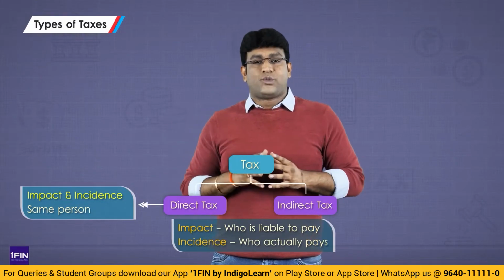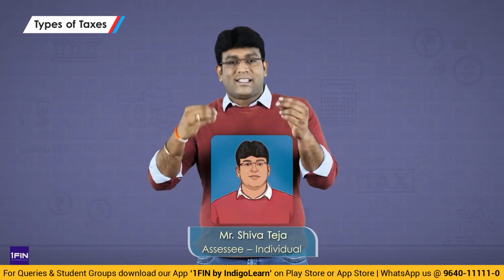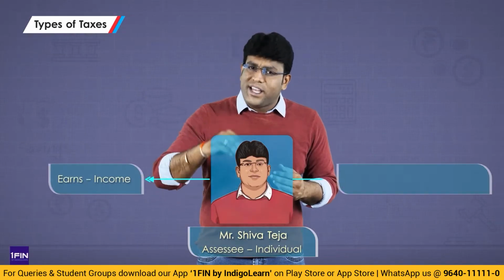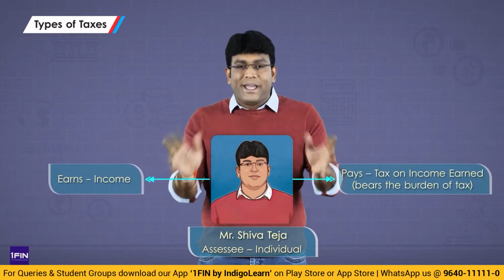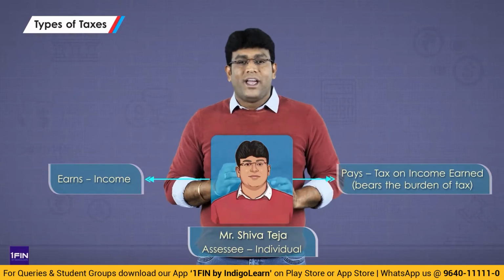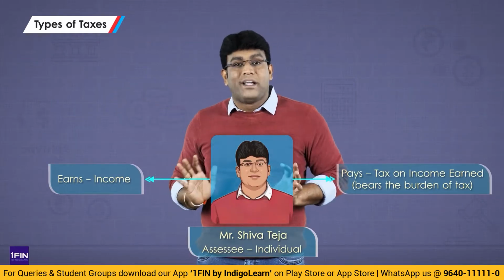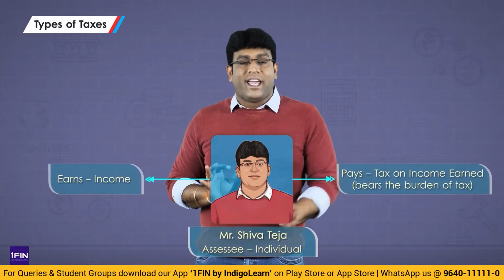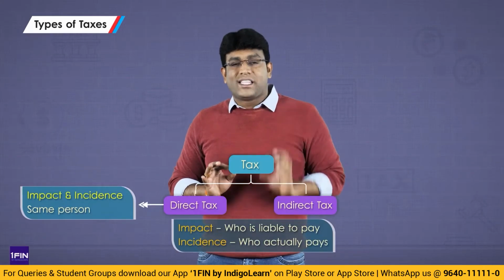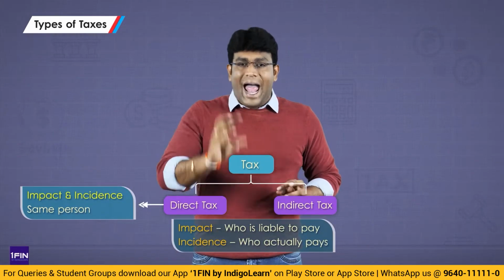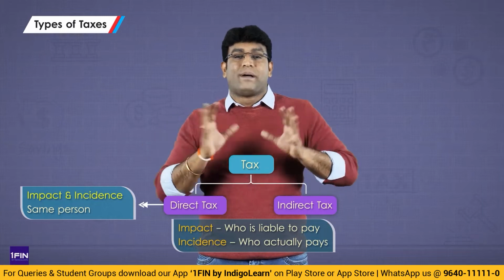For example, my dear students, if Shiva Teja has earned income, who is liable to pay income tax is Shiva Teja only, and who will pay the income tax is Shiva Teja only. That means from my own pocket I will pay that tax to the government, because income tax is a direct tax. So direct tax is a tax where impact and incidence is on the same person.